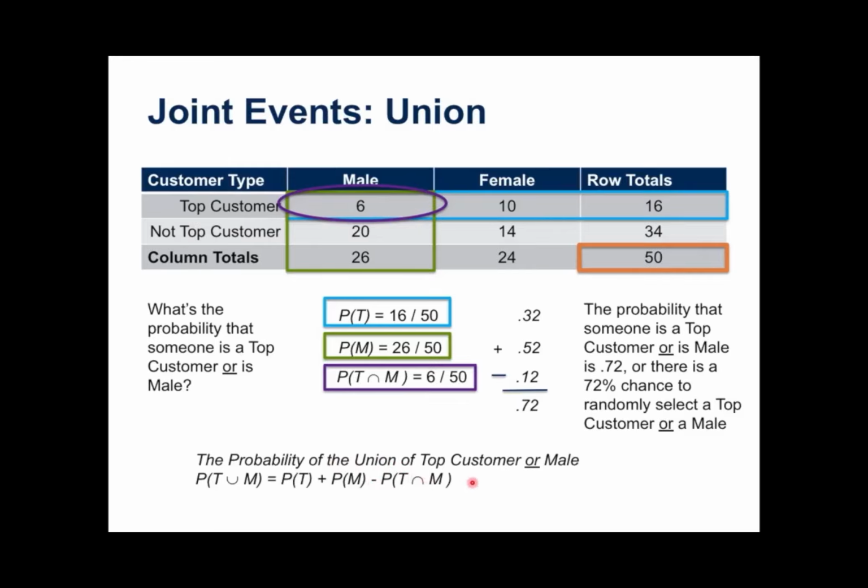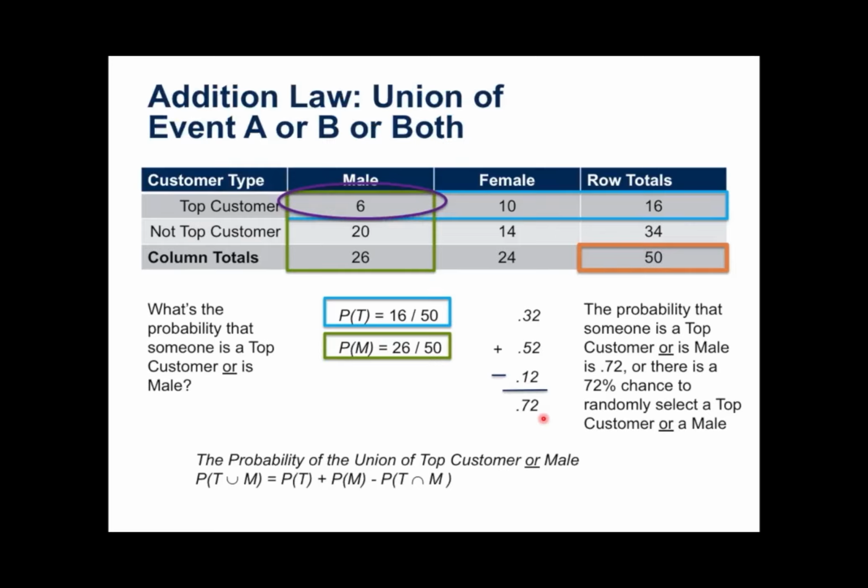I know that's a lot of verbiage. I think the most important thing is intuitively understanding how we're getting to the probability of 0.72, and that we're not double counting the intersection where someone is both a male and a top customer. We only need to include that in the probability estimate one time. You'll definitely help yourself and your peers understand probability by taking that out. So that's the takeaway there.